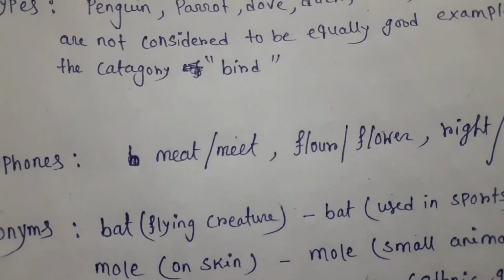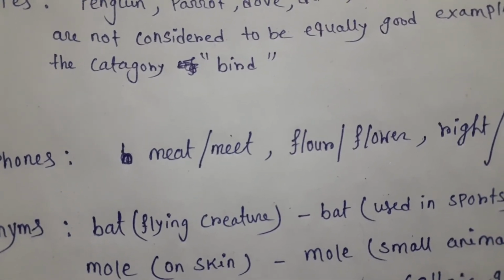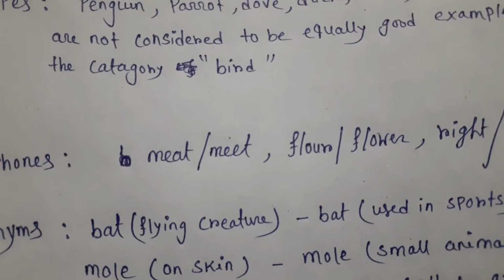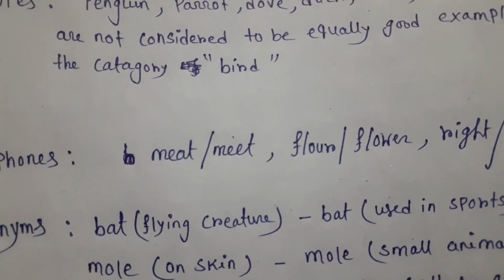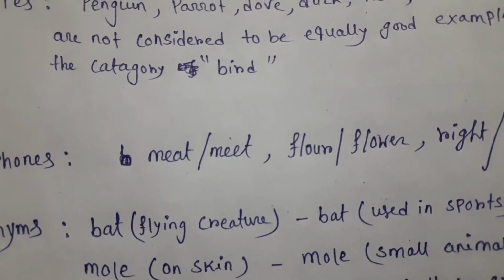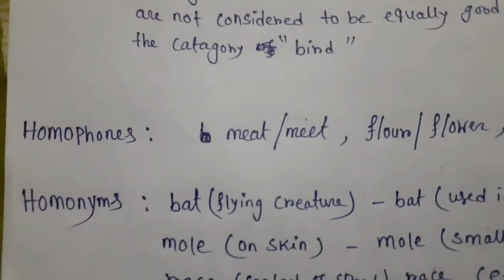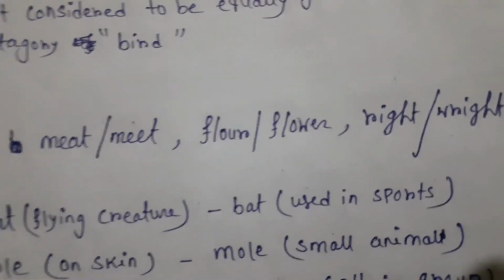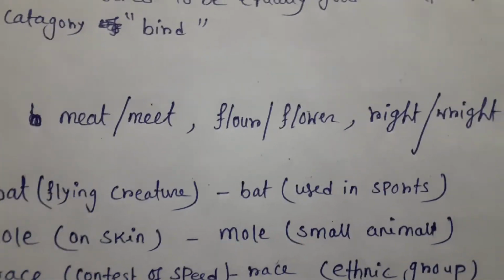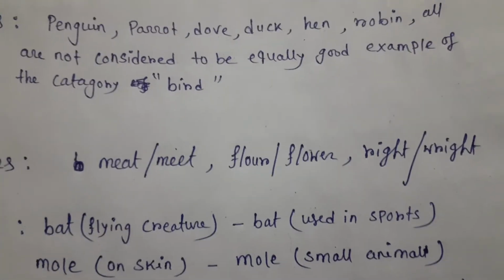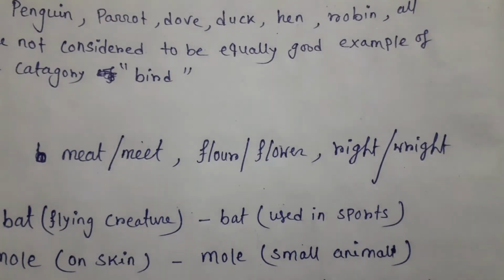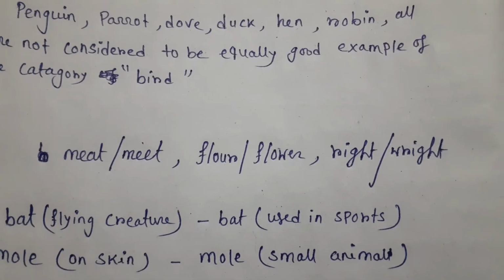Look at the example: meet. Both the sounds, meet and meet, are the same, but the meaning is different. You can understand meet and meet. Flower and flower, both the meanings are different though the sound is the same. Right and right, the meaning is different.